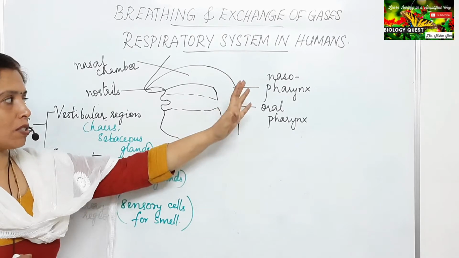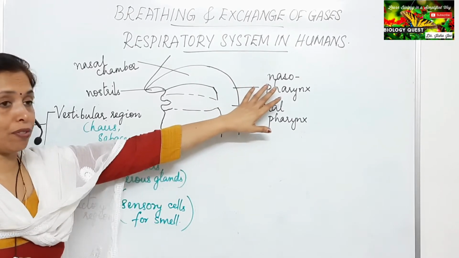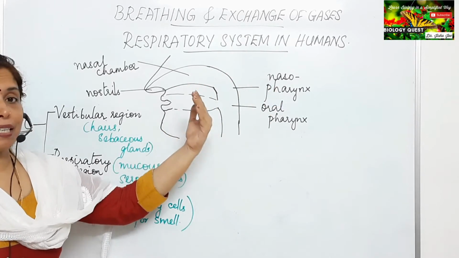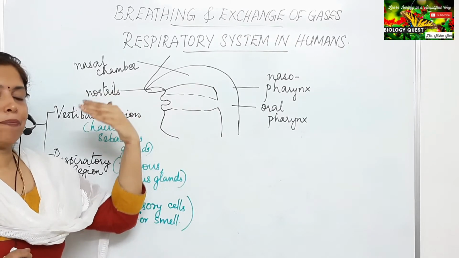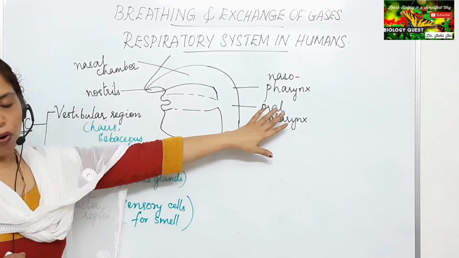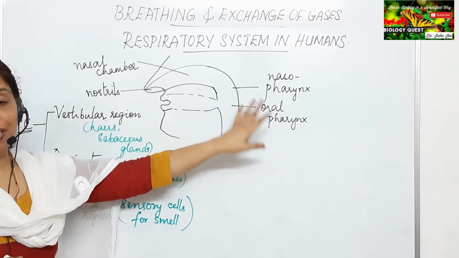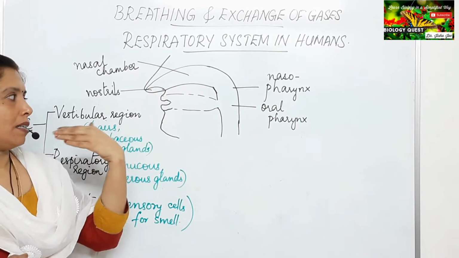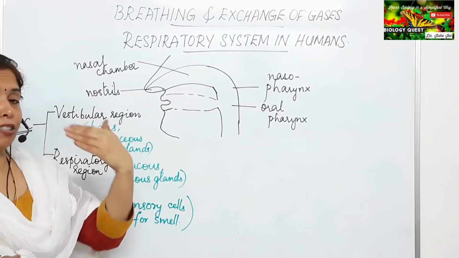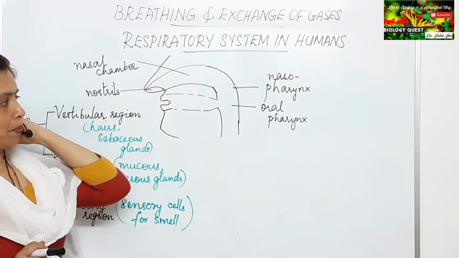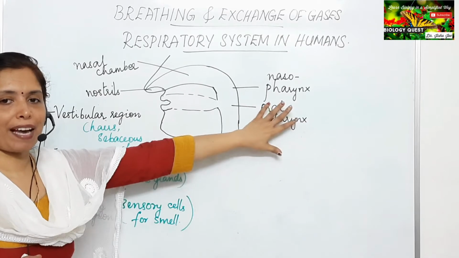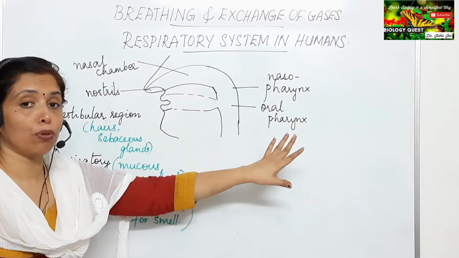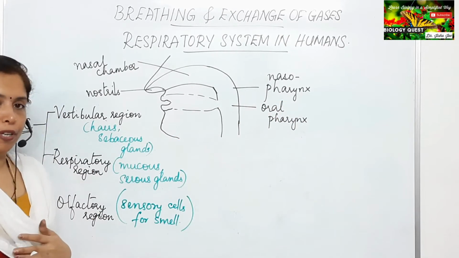Two regions or parts of the pharynx: the nasopharynx, which is located behind the nasal chamber, and the oral pharynx, which is located at the level of the soft palate, behind the opening of the mouth. That is the oral pharynx. So the pharynx is a common passage for both air and food.